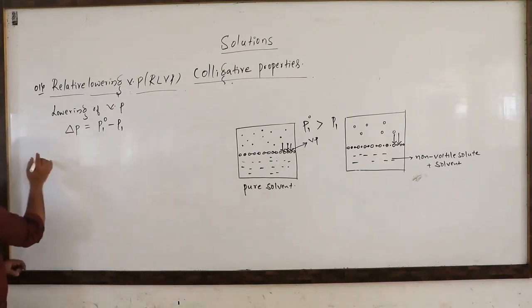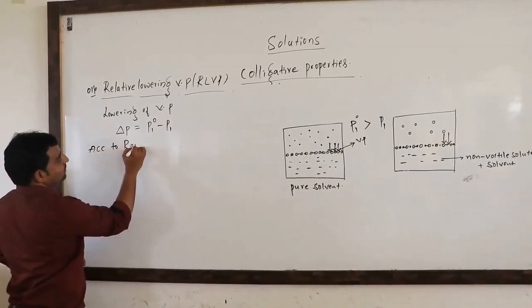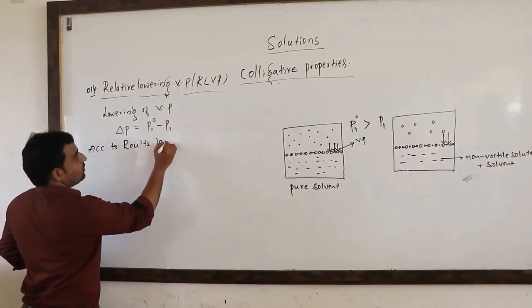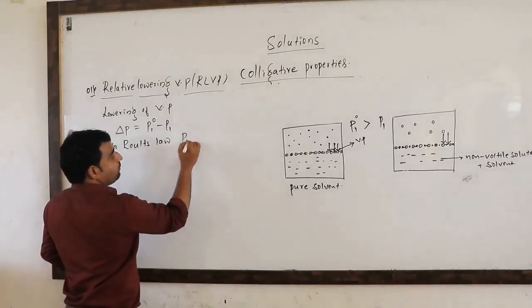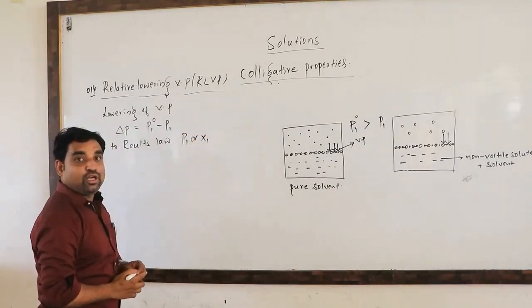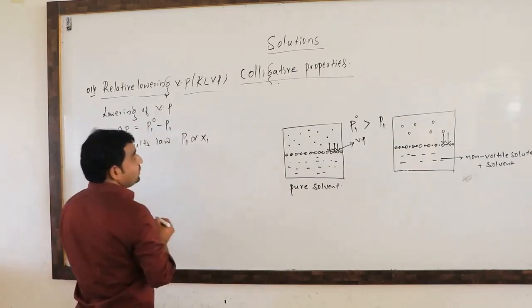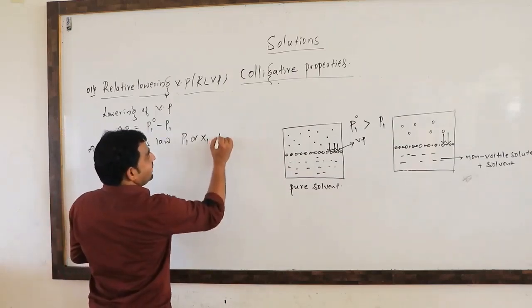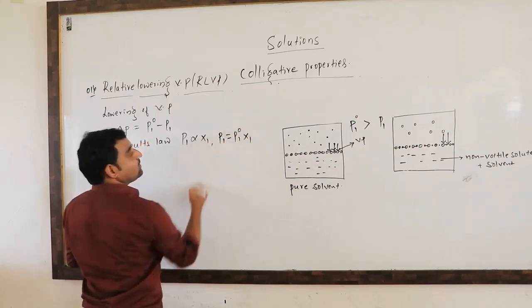According to Raoult's law, P1 is directly proportional to X1. The partial vapor pressure of a component is directly proportional to its mole fraction in the solution. We can write P1 is equal to P1 naught into X1.